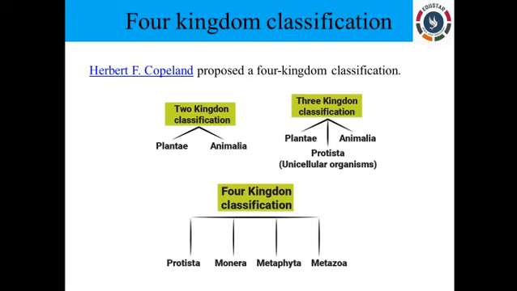So after the discovery of the microscope and the inventions in cell biology, the scientists studied the cell in depth. Later in the year 1969, Whittaker gave us the five kingdom classification.